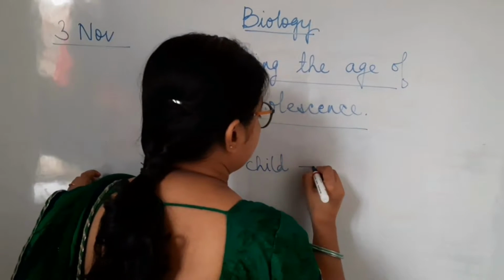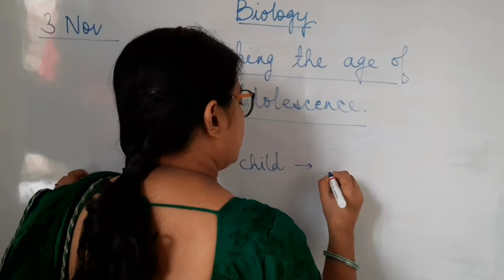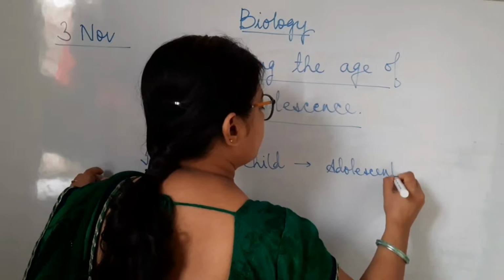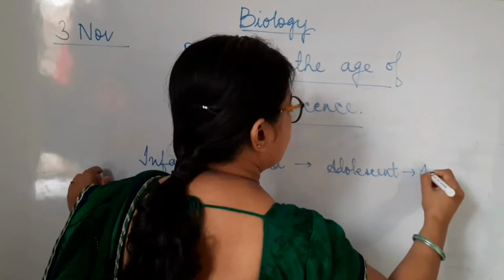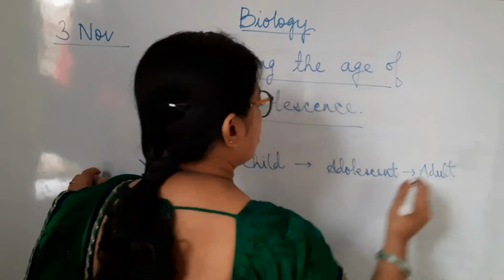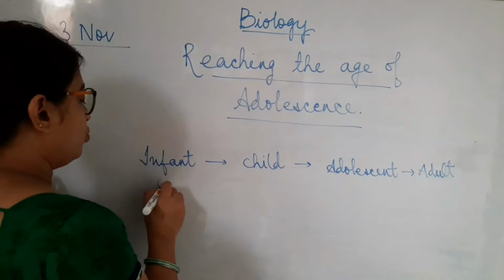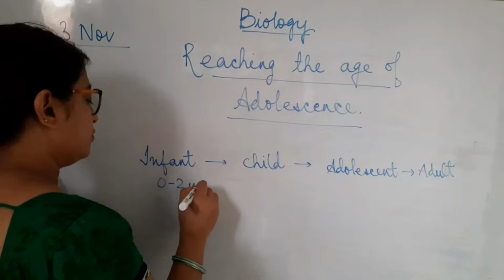And then it becomes an adolescent. And lastly, it becomes an adult. So during infanthood, that is 0 to around 2 years,